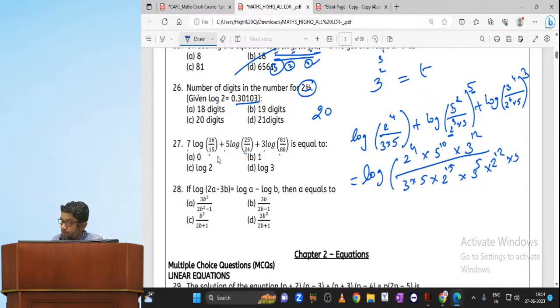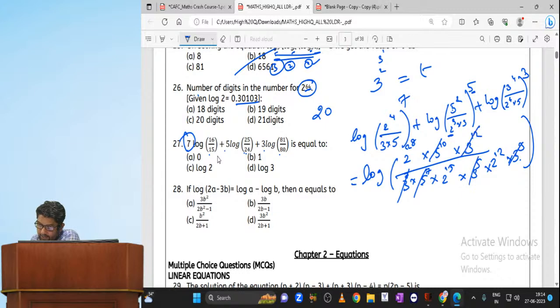2 power 12 into 5 power 3. Now let me check how many 5s are there. 5 power 3. Is there any other 5, my dear? Did I miss any 5 here? Of course, the 7 I missed. Am I right? The 7 I missed. So this is 28. And this is 3 power 7, 5 power 7. 7 plus 5, 10. So fully get cancelled. 3 power 7, 3 power 5, 3 power 12 get cancelled. 2 power 28 cancelled. Log 2. Answer is log 2. Okay.